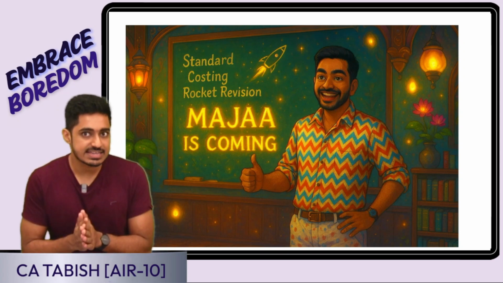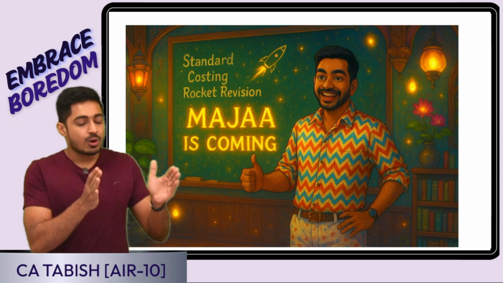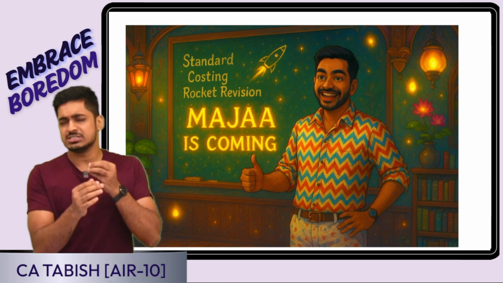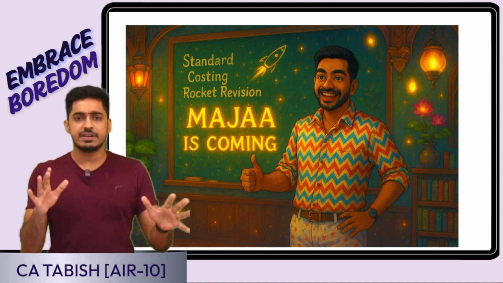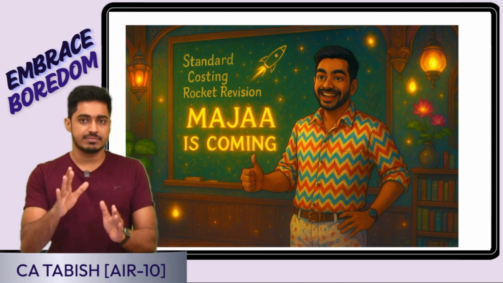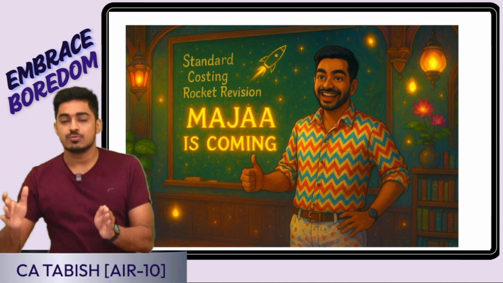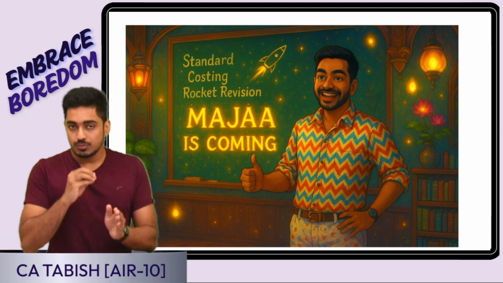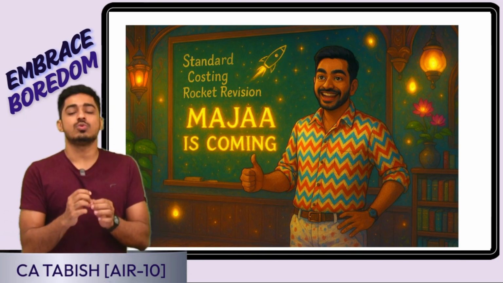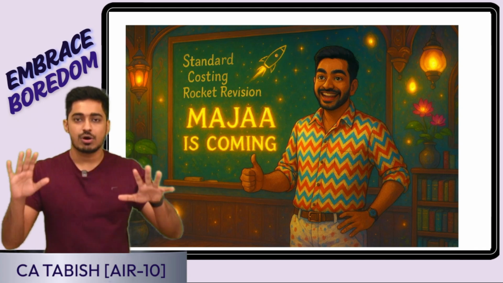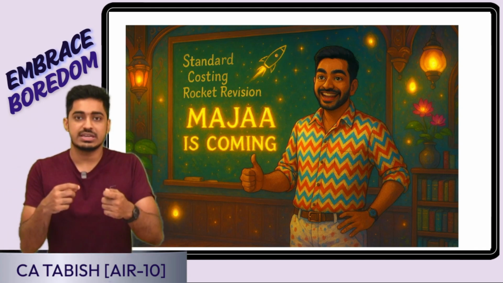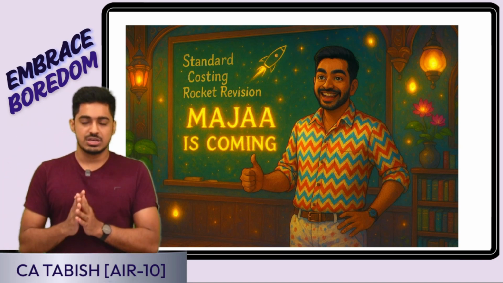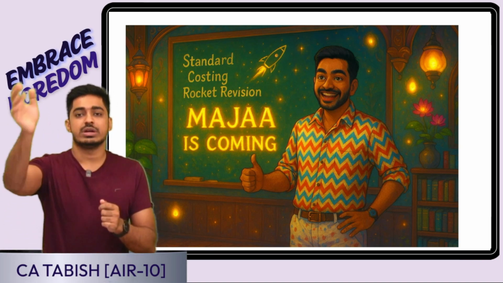So we are discussing the chapter standard costing. In that, all the basics are over. We've spent a good amount of time, understood everything logically, revised multiple times in different ways, solved questions, everything we've done. Now we are going to take our journey forward to reconciliation. In the reconciliation, we will want all the formulas. So before going ahead, I thought we will do one rocket revision of all the formulas. I'm not going to give you the logic again, but based on how we have developed it, we are going to quickly keep playing with the formulas. One time I'm going to do it. Based on that, we'll go ahead to reconciliation.